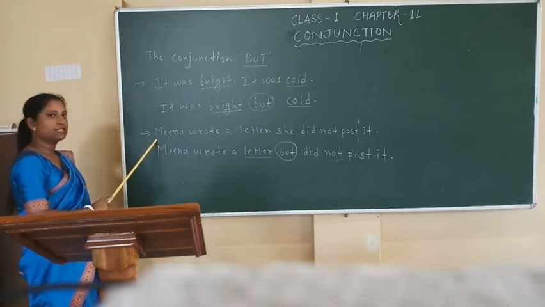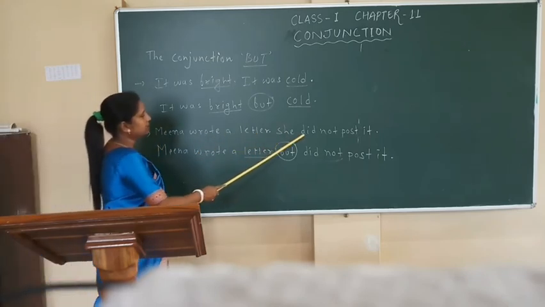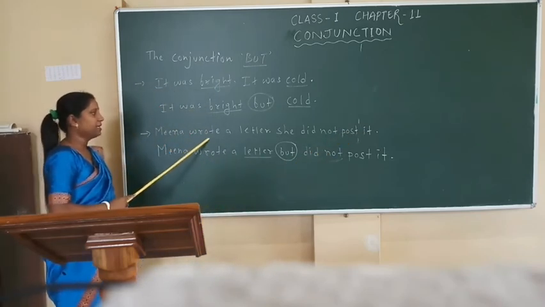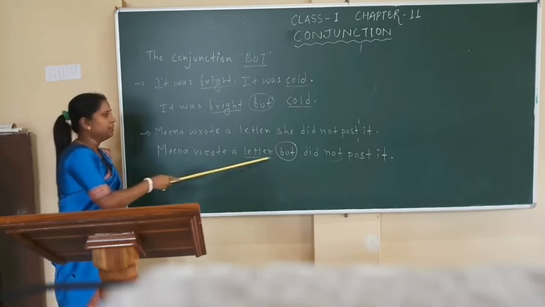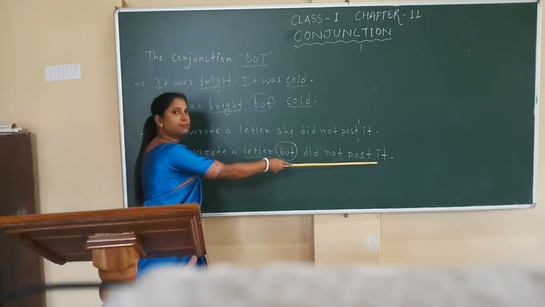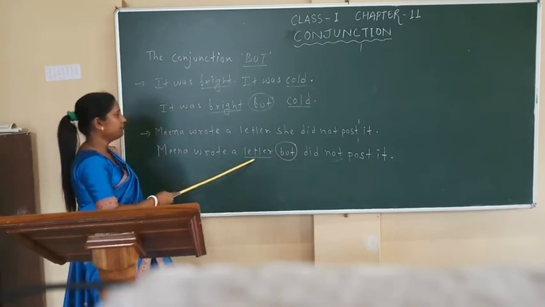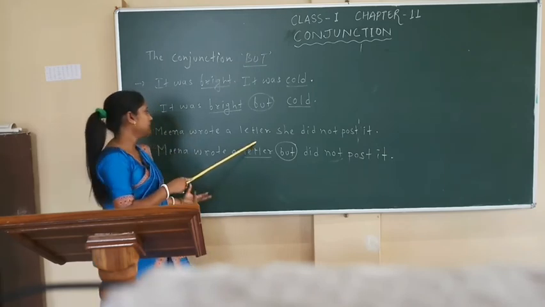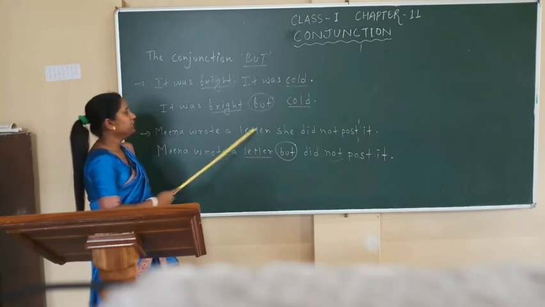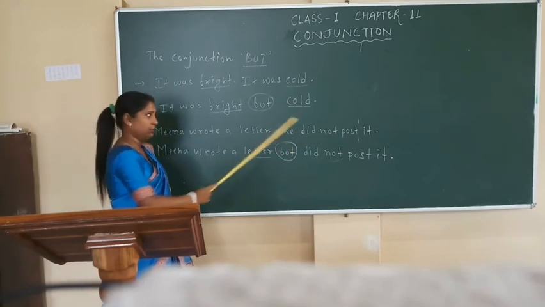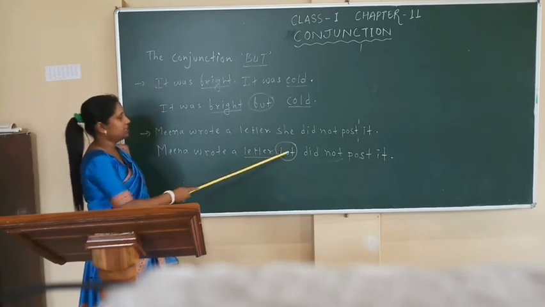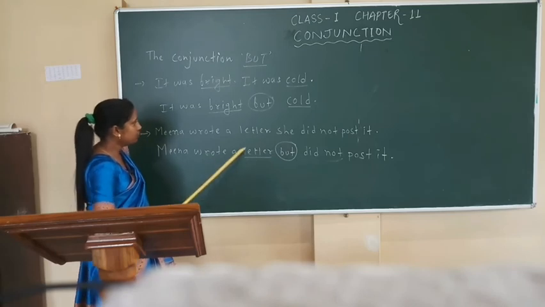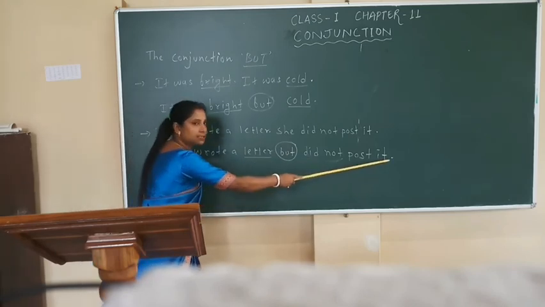Again, one more example. Meena wrote a letter, she did not post it. See the sentences, totally different. Meena wrote a letter, but she did not post it. Meena wrote a letter but did not post it. She may have written the letter, she may have returned the letter, but she did not post it. The two meanings are different. She wrote, not posted. That is why in this sentence we are using the conjunction but and joining two sentences into one single sentence.